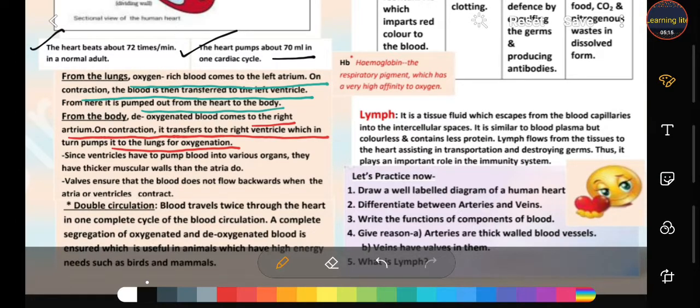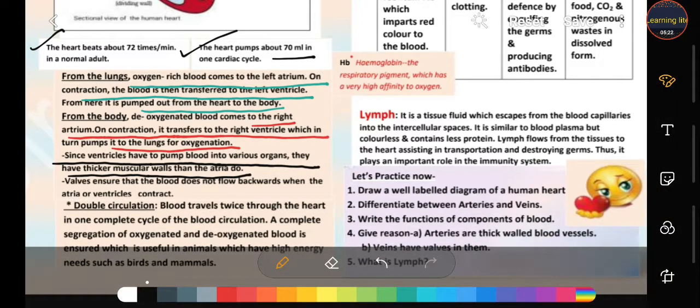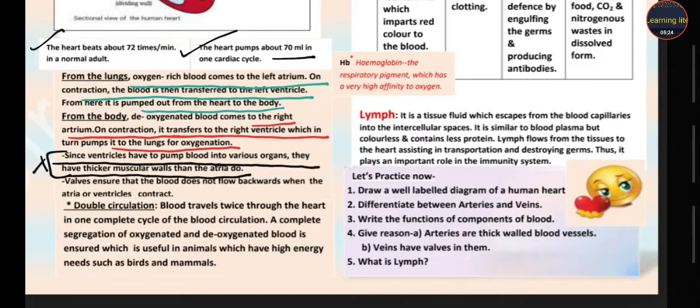Students, do you notice here that ventricles have thicker muscular walls? Why? Because ventricles have to pump the blood to the whole body. So it is very important, student.